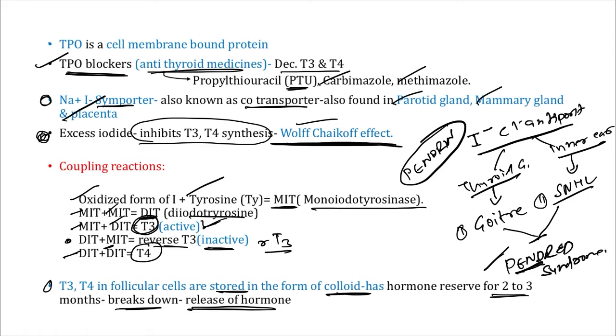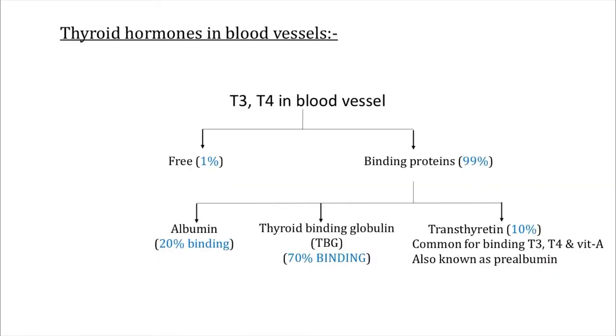So with this important note, now the thyroid hormone is in our blood vessels. As we already discussed, our thyroid hormone is stored in the form of colloid in the follicular cells, and when there is a need, the colloid breaks and the hormone is released, right?